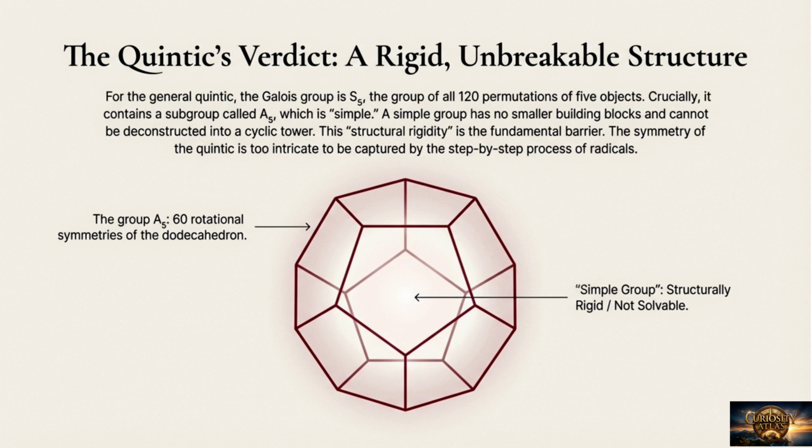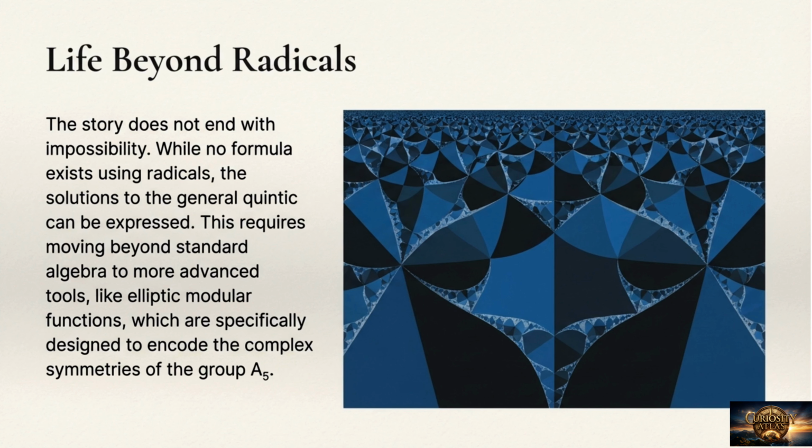For the general quintic, the Galois group is S5, the group of all 120 permutations. Crucially, it contains a subgroup, A5, which is simple. This structural rigidity is the fundamental barrier. The quintic's symmetry is too intricate for a step-by-step process of radicals. The story does not end with impossibility.